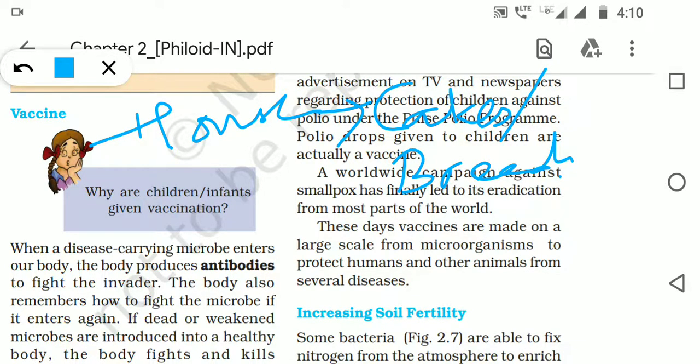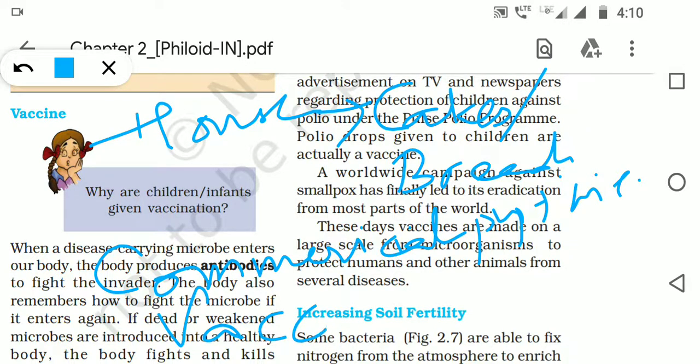We also have seen how they are used for commercial purposes, like making wine, alcohol, and all those things. We also have seen how microorganisms are used for vaccines and also medicine. Next we will be going ahead.